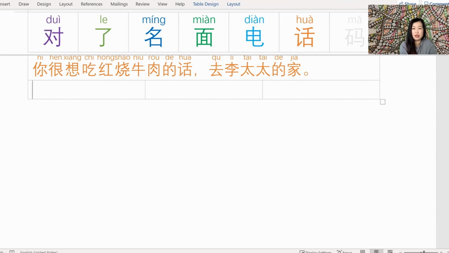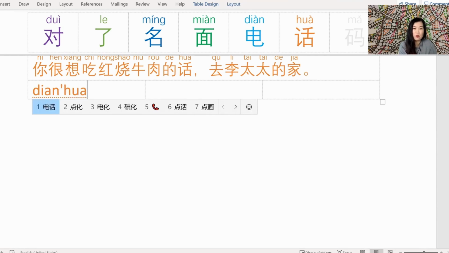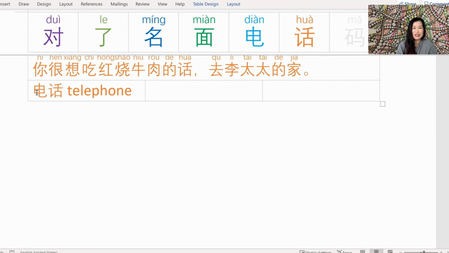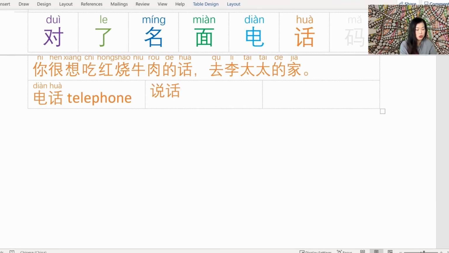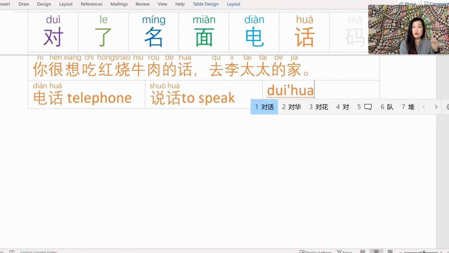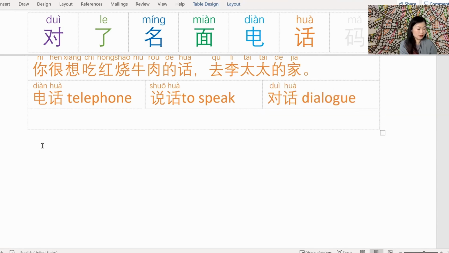Now let's look at words using 话. First one combines 电, which we just covered a few minutes ago, with 话: 电话, the telephone. Quite literally electrical speech, isn't it? 电话. Then we have 说话. 说 is speak, so 说话 is to speak. And then the combination of 对 and 话, 对话, is a dialogue.